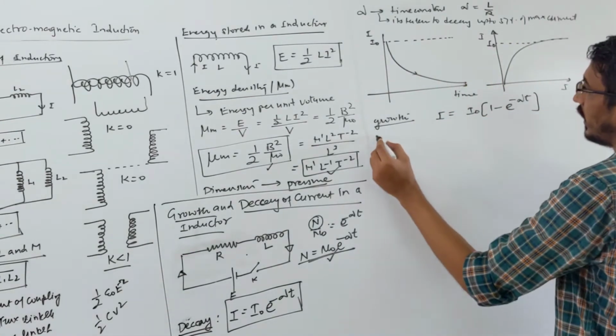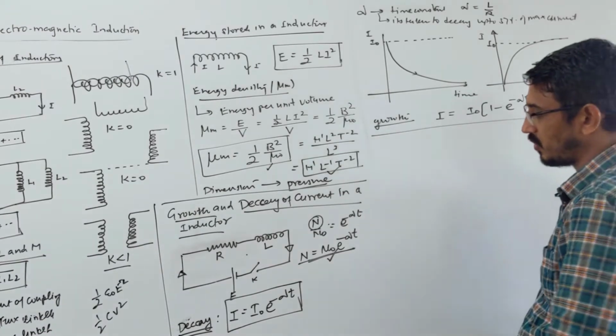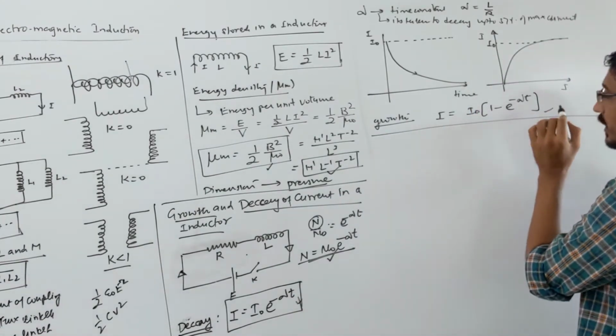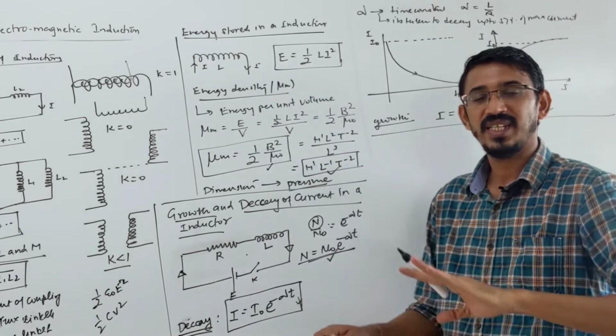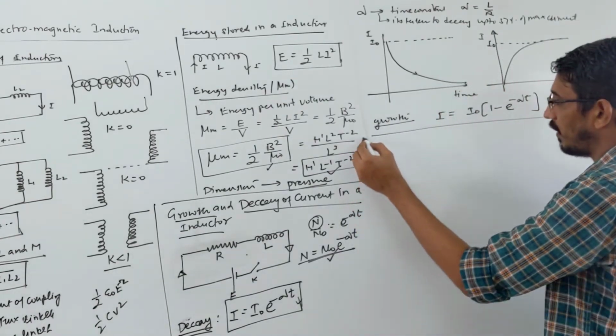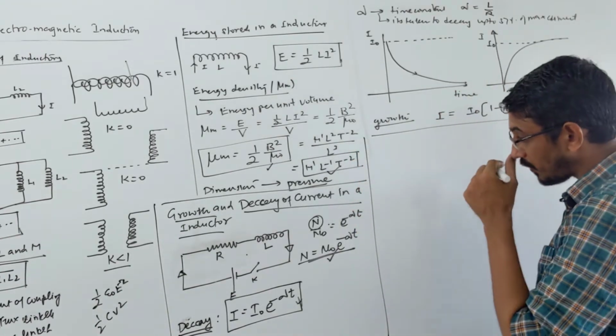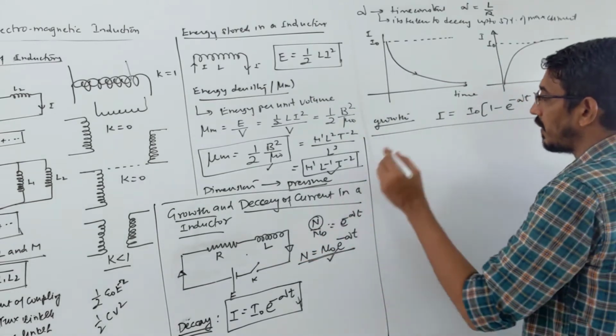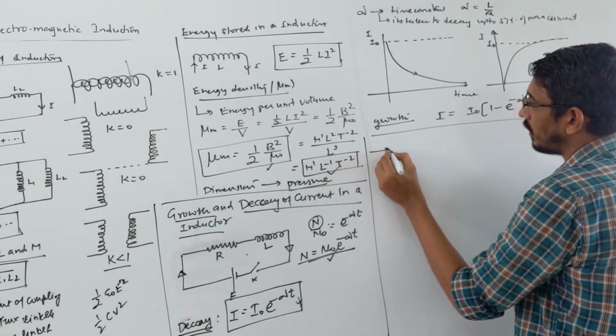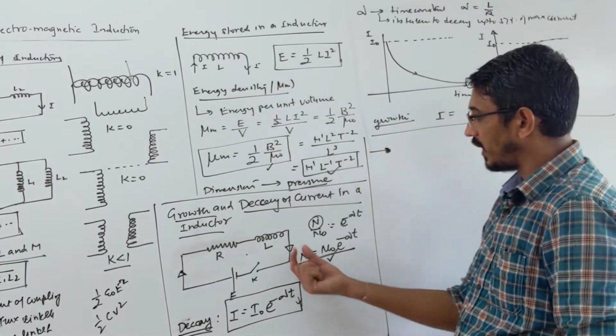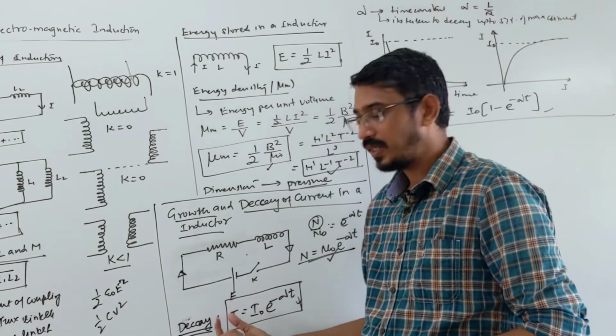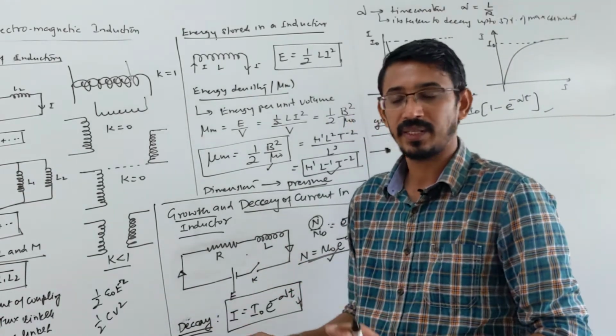When I said NEET, there is not much direct use of these equations. They don't ask much numerical, but easier cases of this they have asked. I will discuss what they actually ask. Look here, it's a very important point I am writing now that you have to remember. When an inductor is connected to DC, in this chapter we are learning till here, battery connected to a DC source.